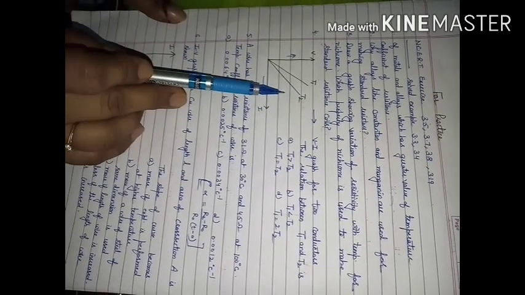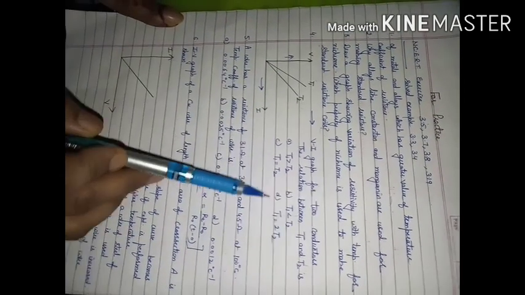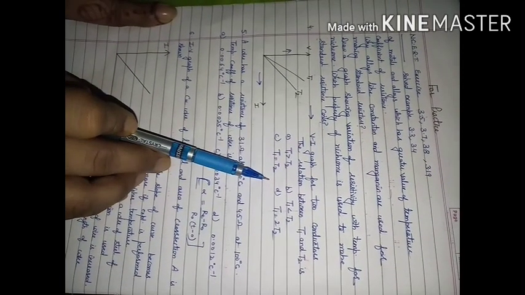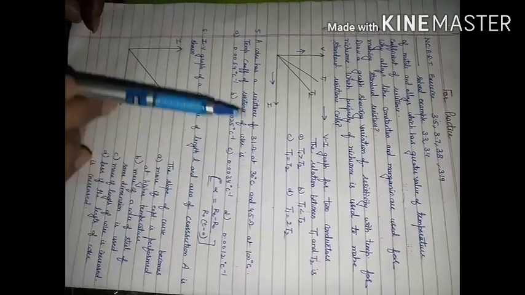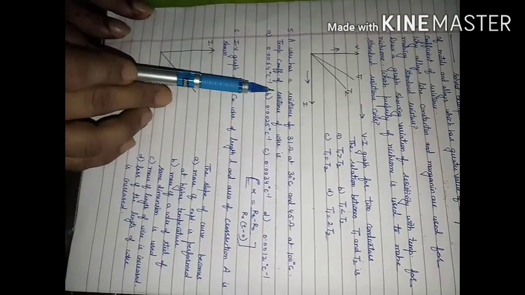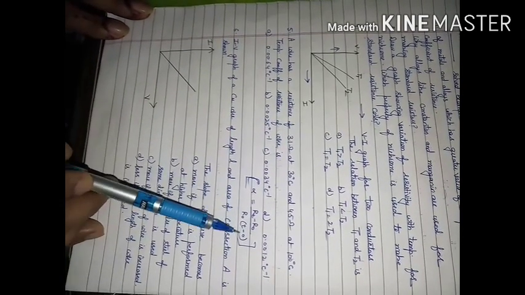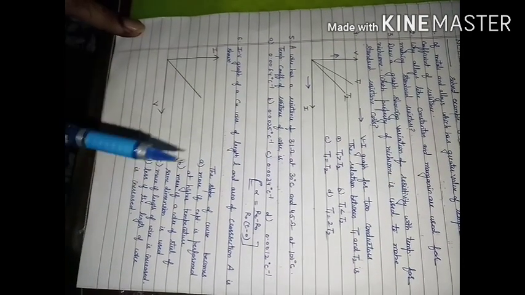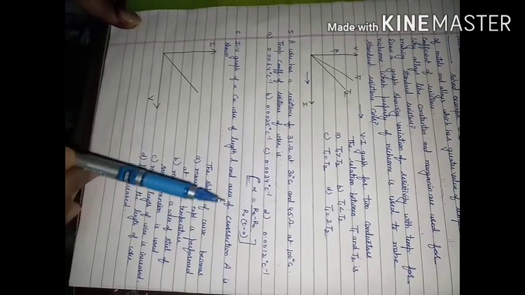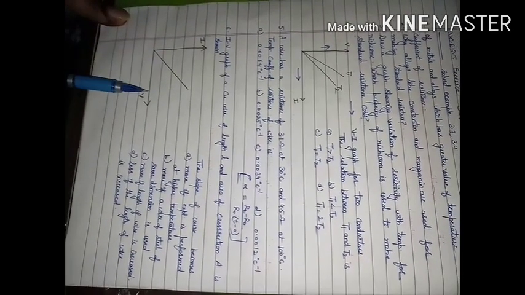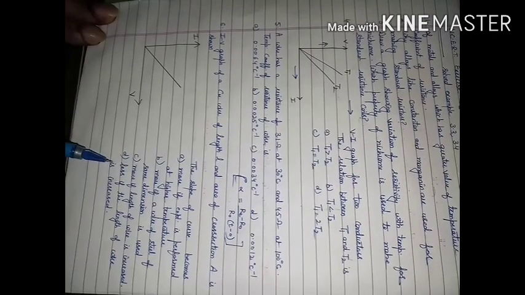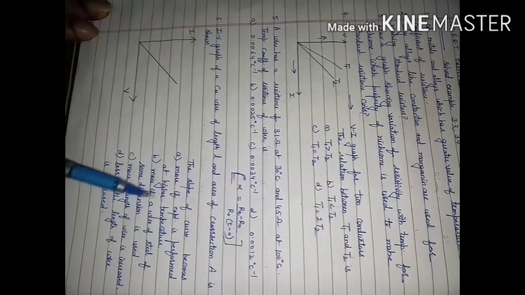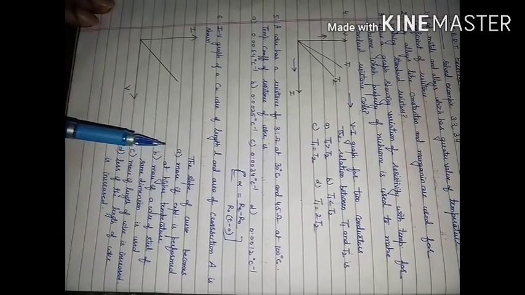This is the graph given, and you have to tell this relation. This is an MCQ. Which option is correct, you have to tell. Which temperature relation is correct, you have to tell. In this case also, you have to find the temperature coefficient of resistance of the wire. The relation I have given, so you can use this relation and go for the answer. Next, for a copper wire of length L and area of cross section A, this is the graph given. This is also a multiple choice question. How the slope will change with the change in other factors, you have to decide. So try these questions after watching the video.